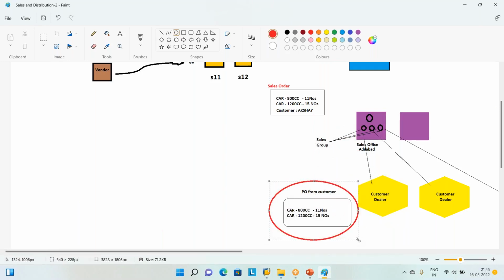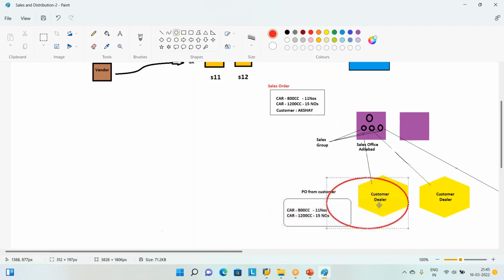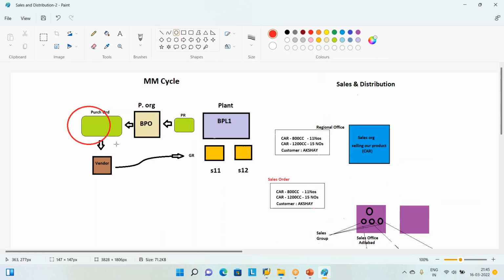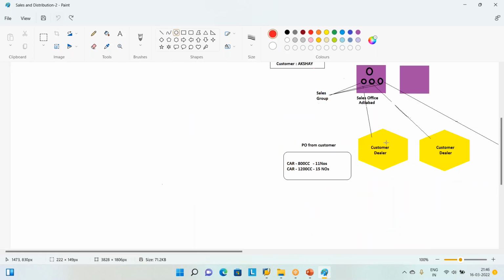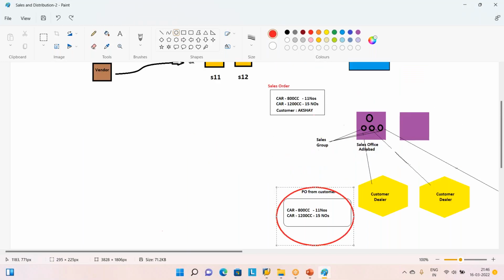"Sir, give me an order for cars." Then once they give an official order in writing, called a purchase order, from these guys. See, a purchase order is created by whoever wants the material. Here we want the material, so we will create a purchase order. And here this guy wants the material, so this dealer is going to send one official order, a PO, on his company's letterhead.